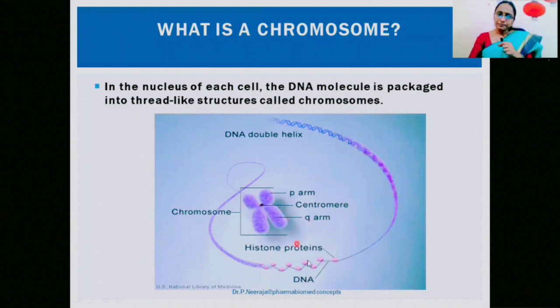This is the centromere. These fibers are called chromatid fibers, and the ends of the chromosome are called telomeres. The chromosome is made up of DNA, the violet colored portion, which is connected with protein molecules, the pink colored portion. The DNA along with these proteins, which are called histone proteins, forms the chromosome. So DNA along with histones makes up the chromosome.